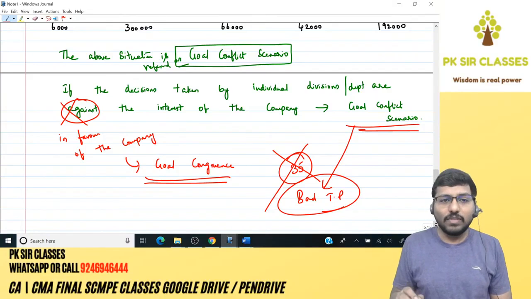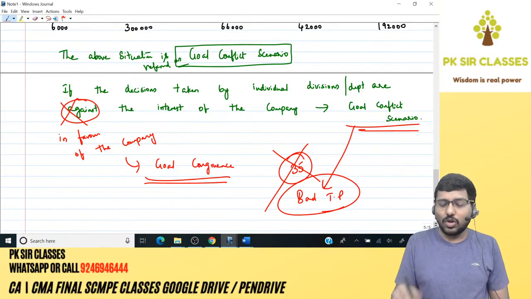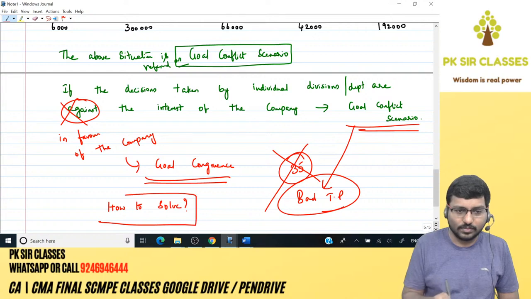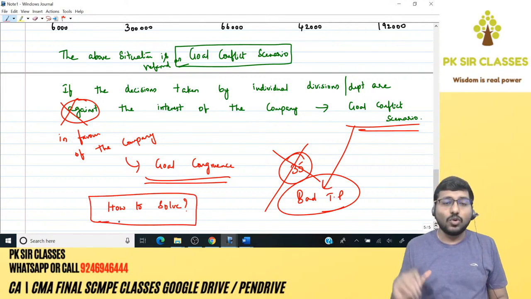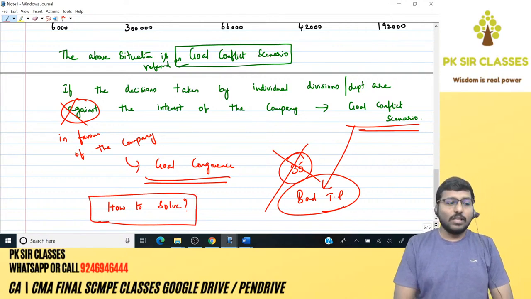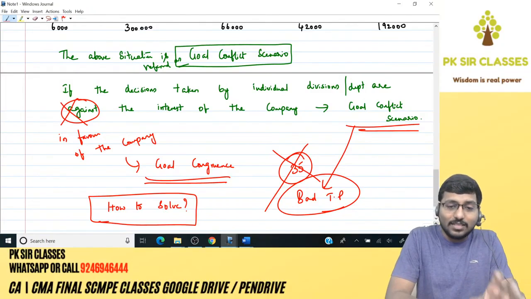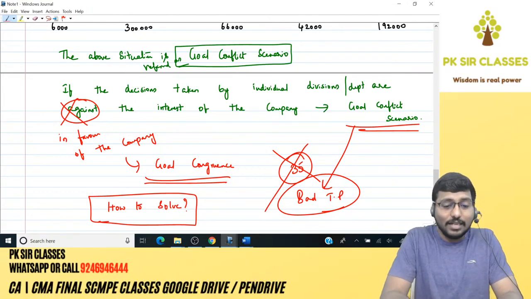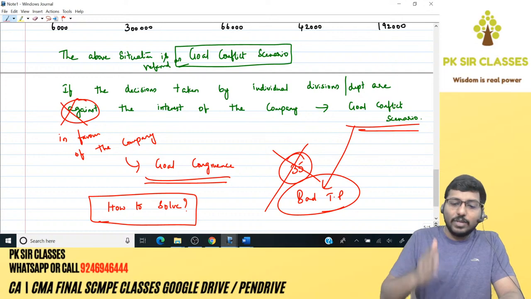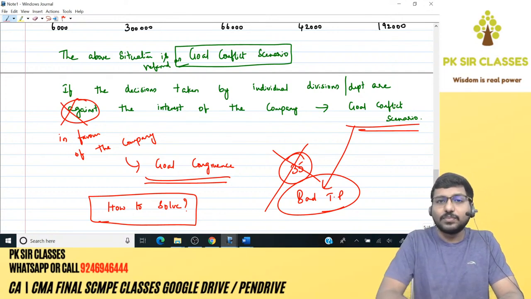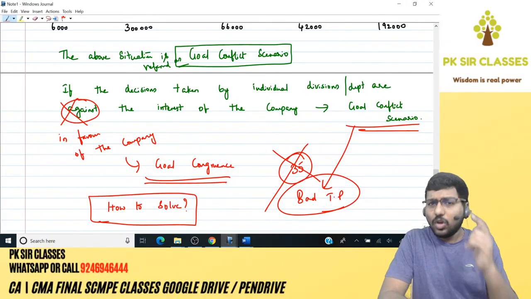So this is a goal conflict scenario, right? Now, how to solve it? One thing is clear: this is a goal conflict scenario, and the existing transfer price in the question, which is 35, led to this particular scenario. The 35 rupees transfer price is the reason you are facing this problem. Which means what do you have to do? Common sense.